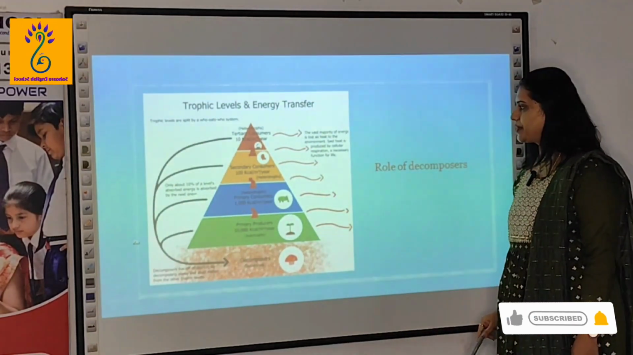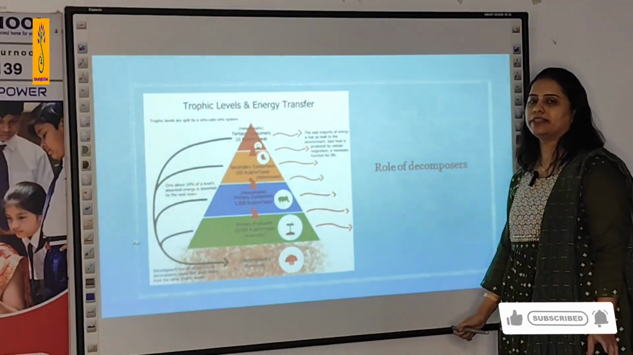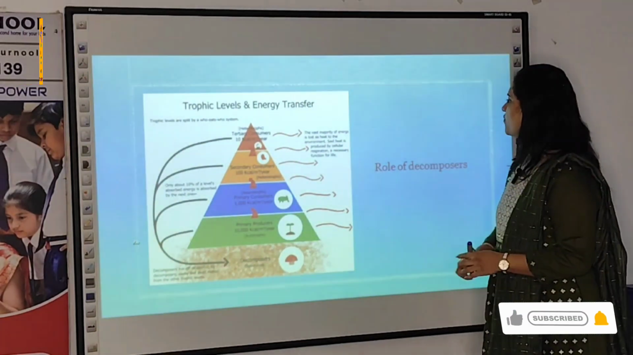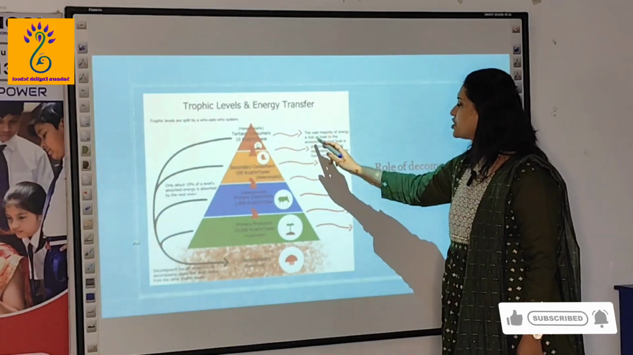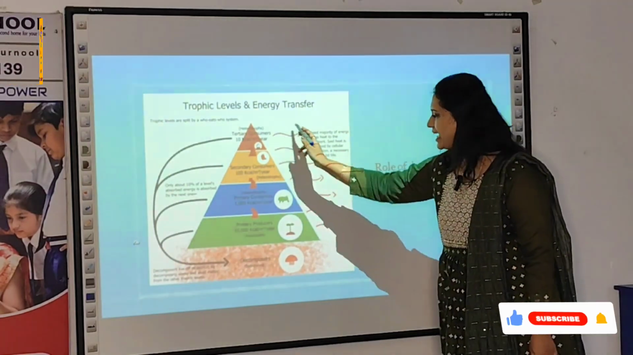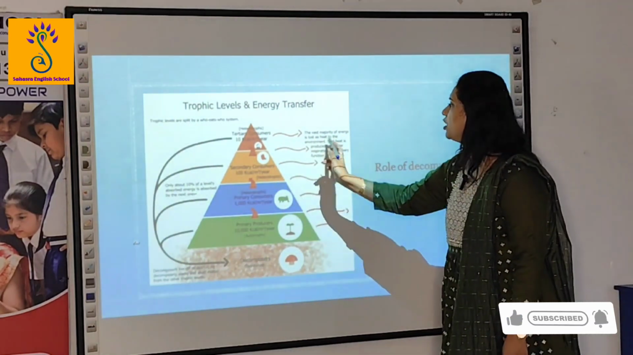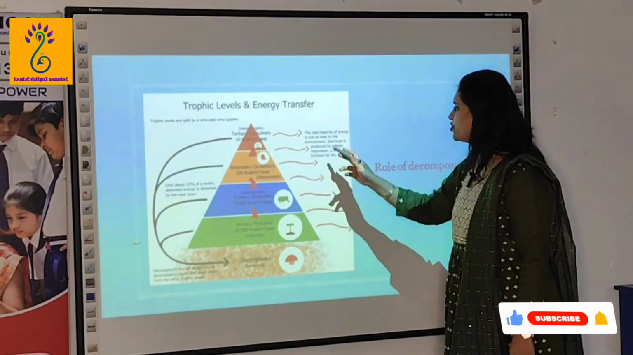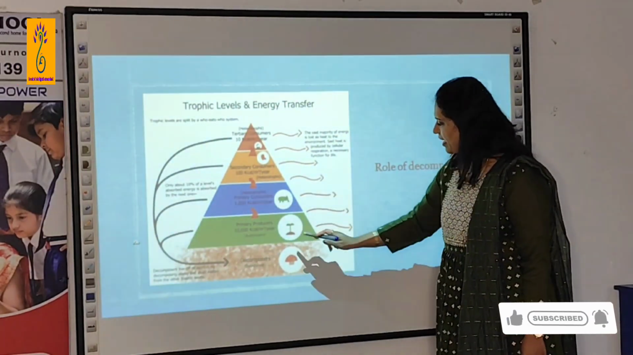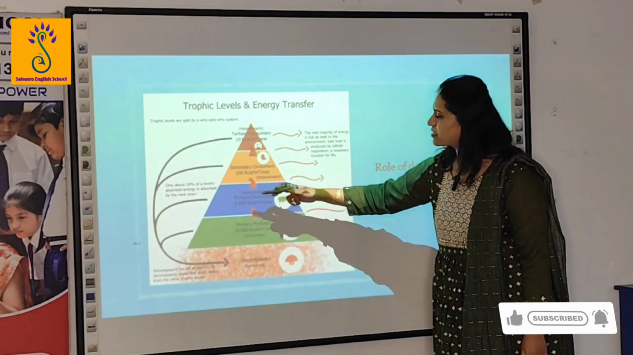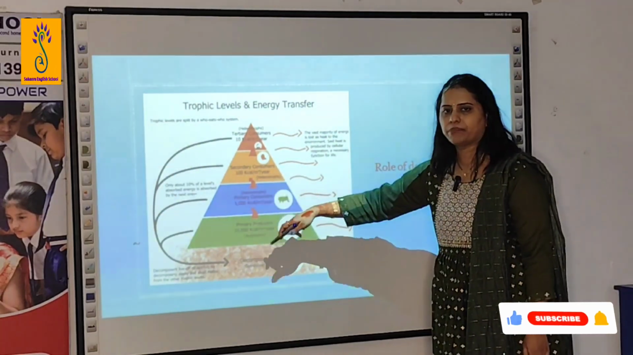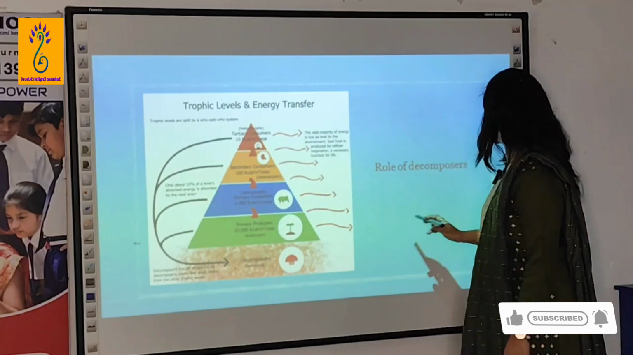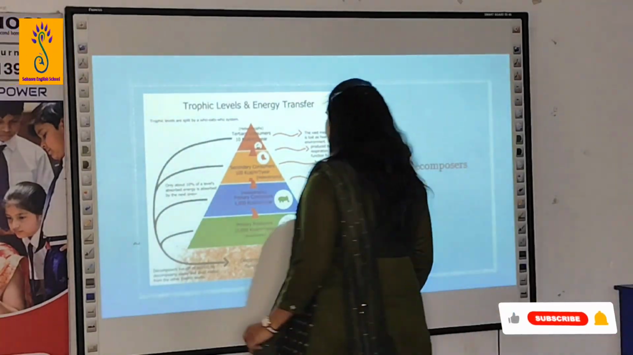This is how you can write. You should mention the 10% law. The vast majority of energy is lost as heat in every trophic level to the environment. So every time it is lost, and the next trophic level will get only 10% of this. Got it?